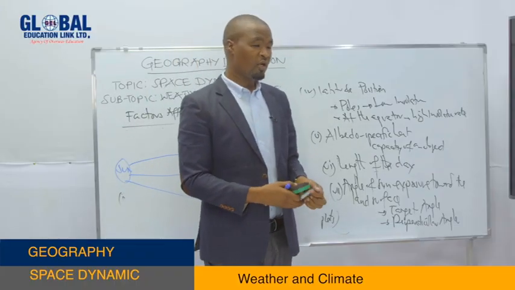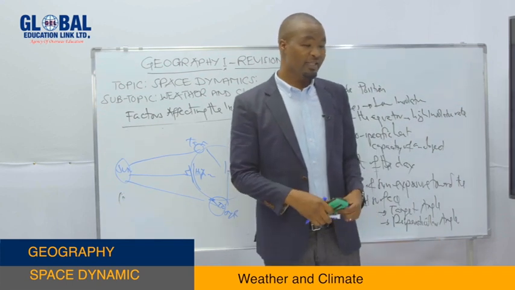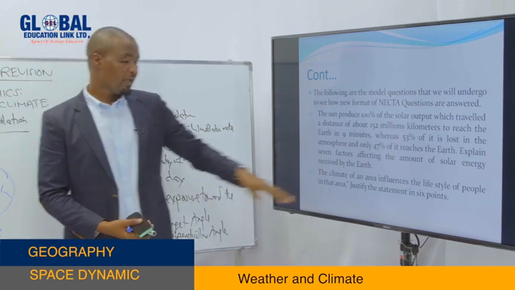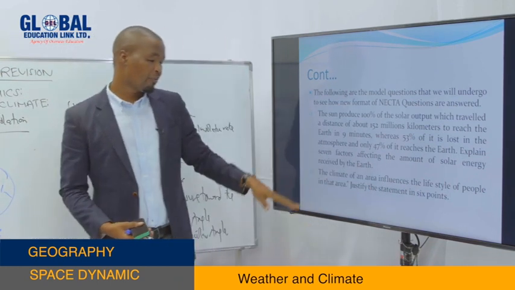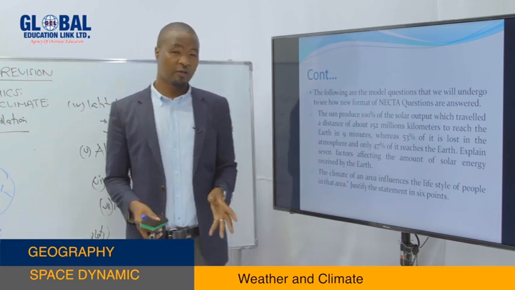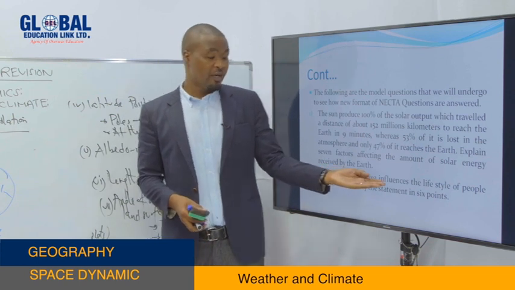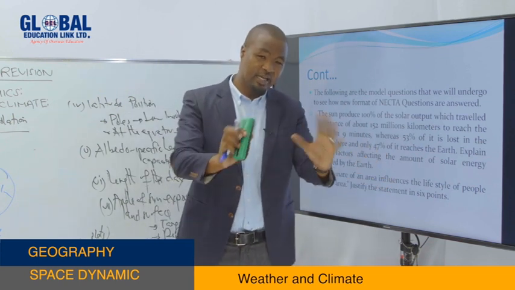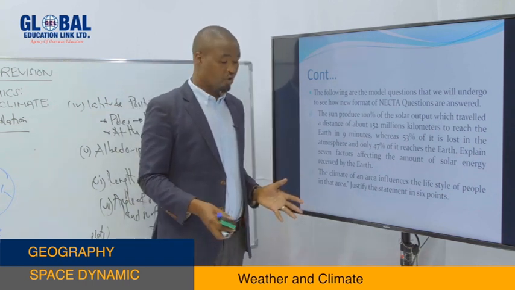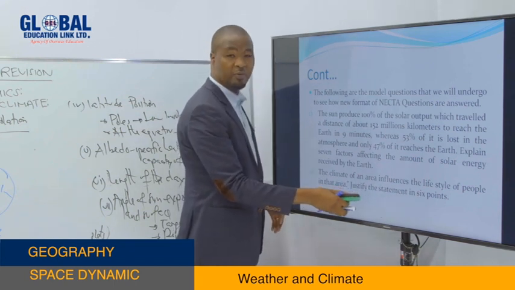The second question says the climate of an area influences the lifestyle of people in that area. Then it asks to justify the statement in 6 points. I repeat, the climate of an area influences the lifestyle of people in that area. In other words, the climate of an area may affect the nature of the life of the people in different ways. The word justify the statement in 6 points means it needs us to prove.